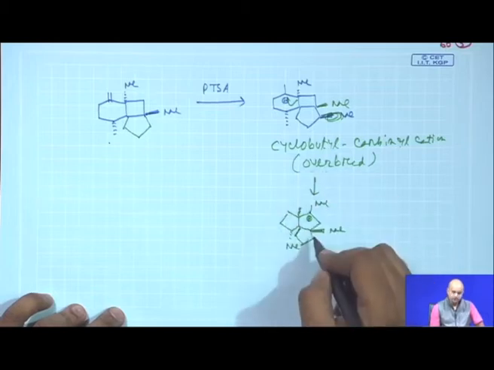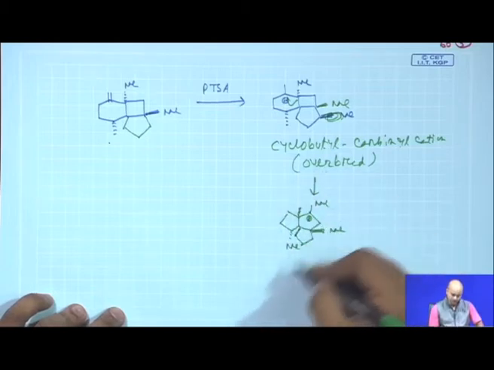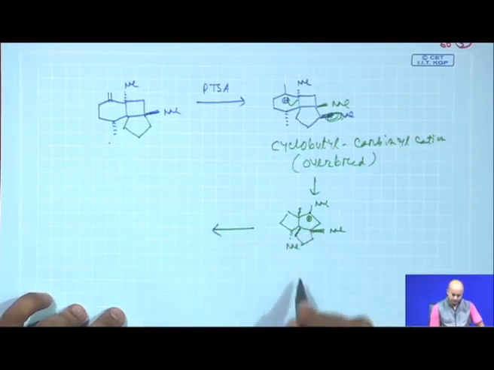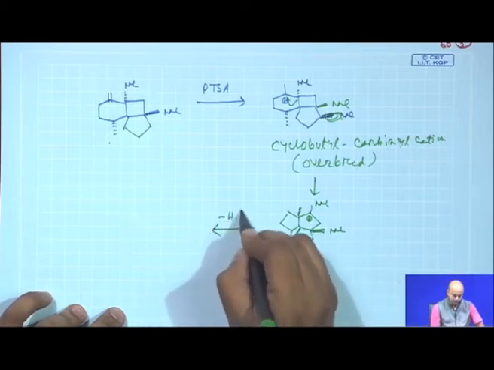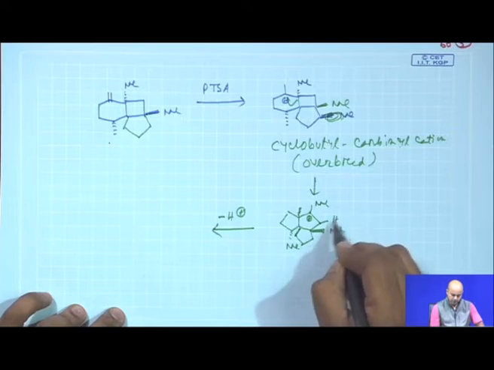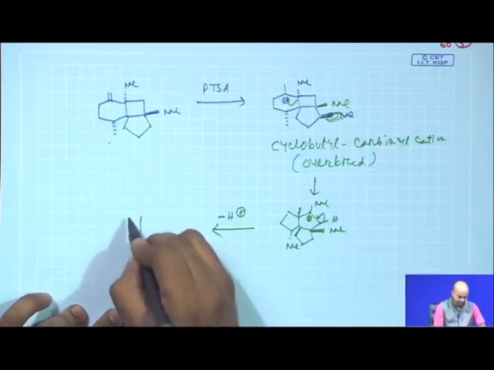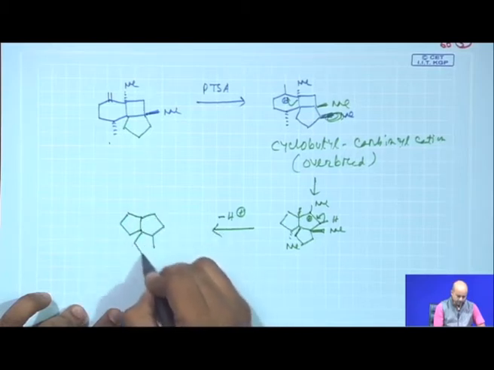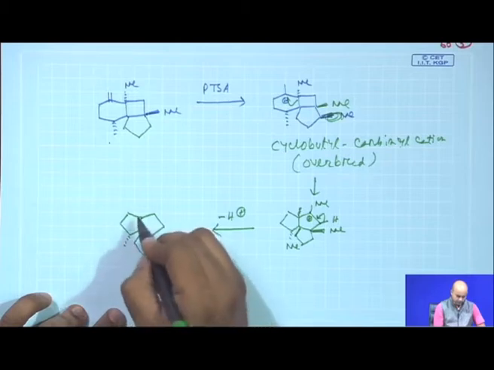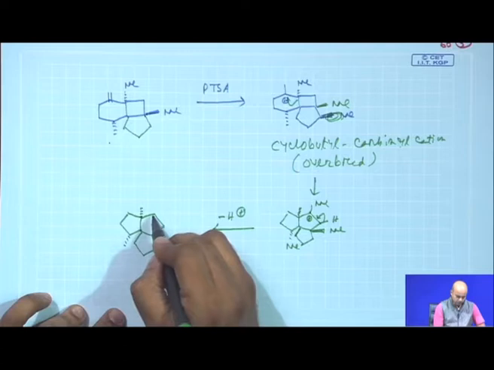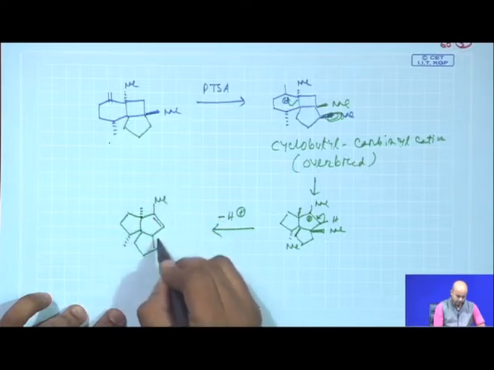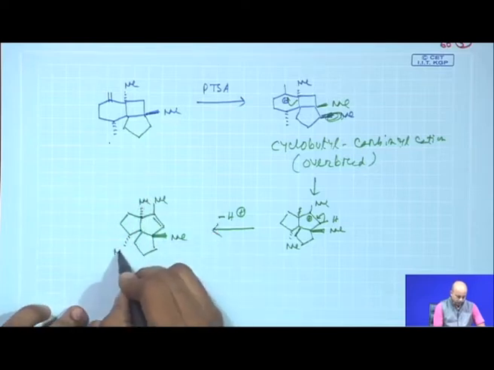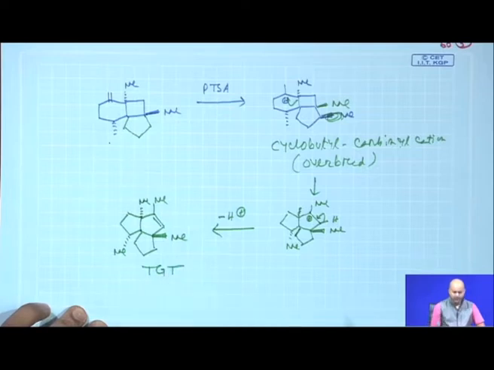So, a cyclobutyl system is undergoing rearrangement to a cyclopentane-based system. The strain has been released, the only thing left is elimination. So, this elimination now takes place, and then you basically get the final product, your methyl is there, your double bond and this methyl. So, the target molecule has now been achieved.